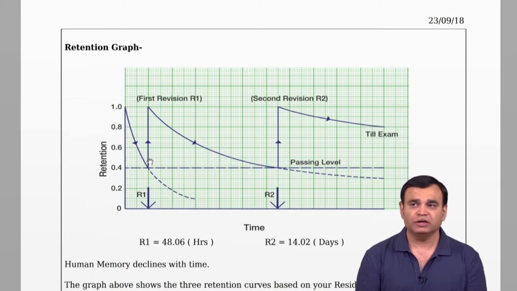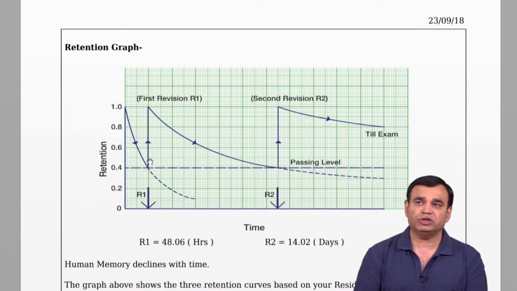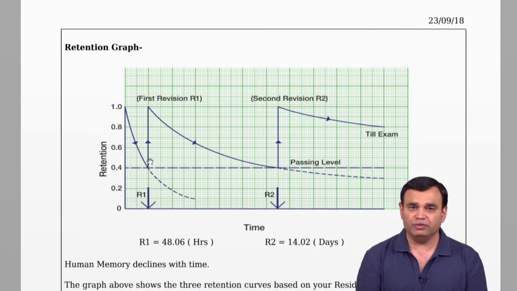this is based on a neural net. So what you see is 48.06. Just practically speaking, you can easily translate this to 2 days. So if the person, this candidate, does first revision within first 2 days, then he or she is going to go up to 100%, which means retention of fraction of 1. And then the fading of memory will still keep happening as it happens with anybody. Only that the speed with which the forgetting will happen will be slower because there has been one more reinforcement.